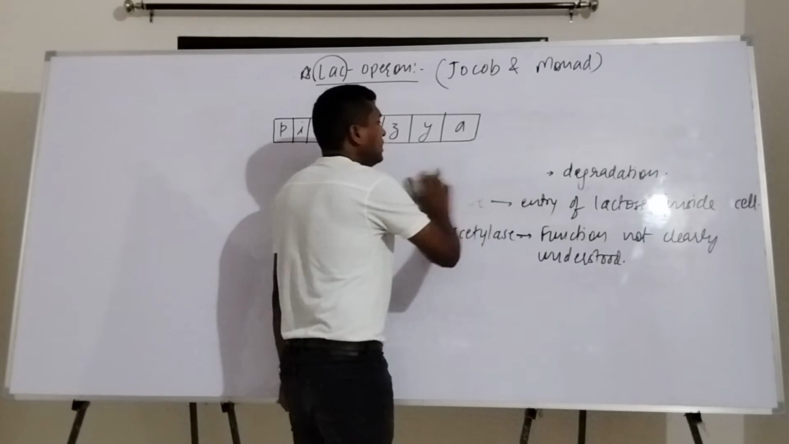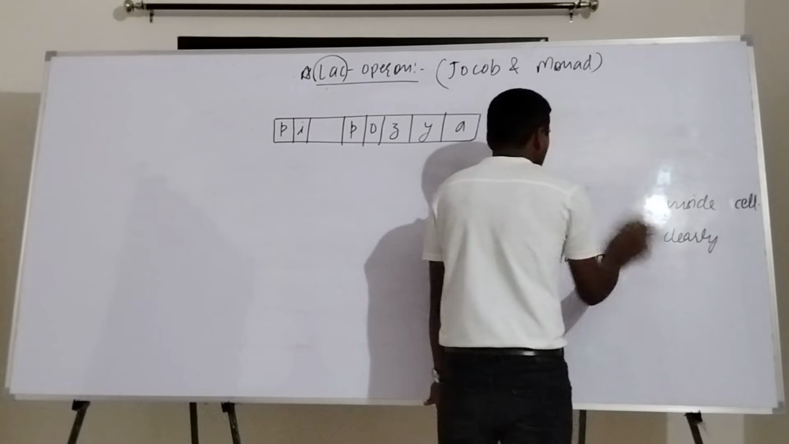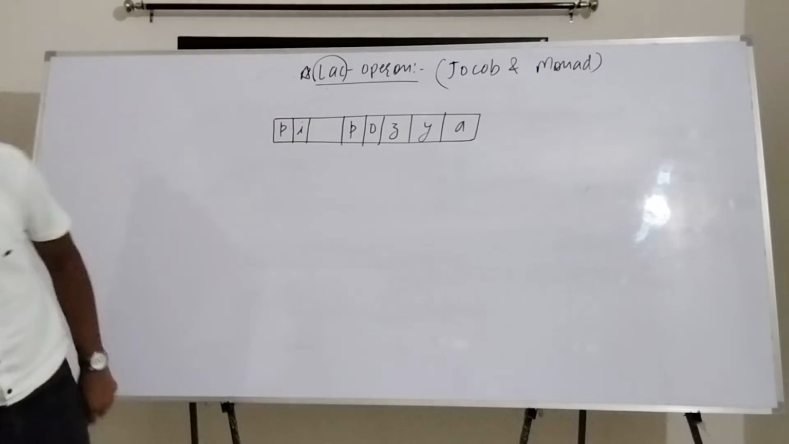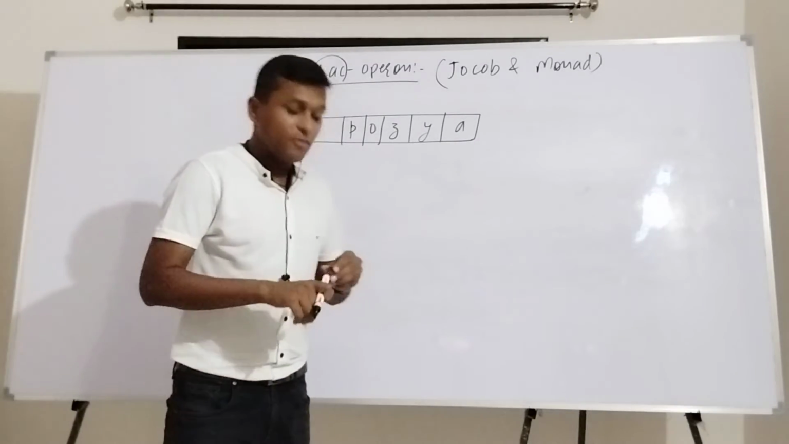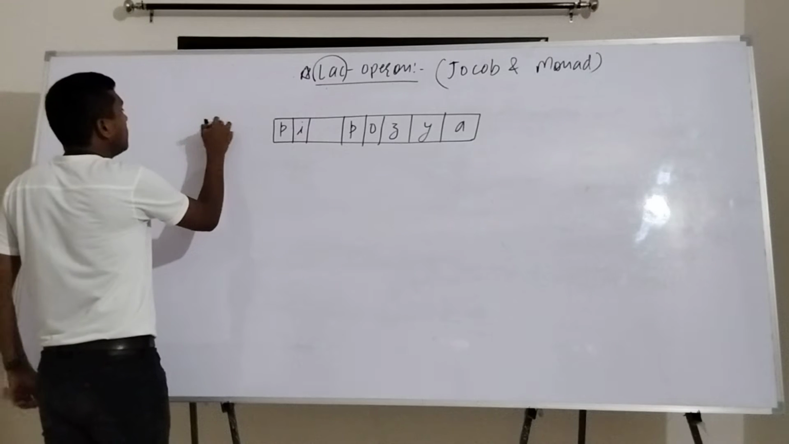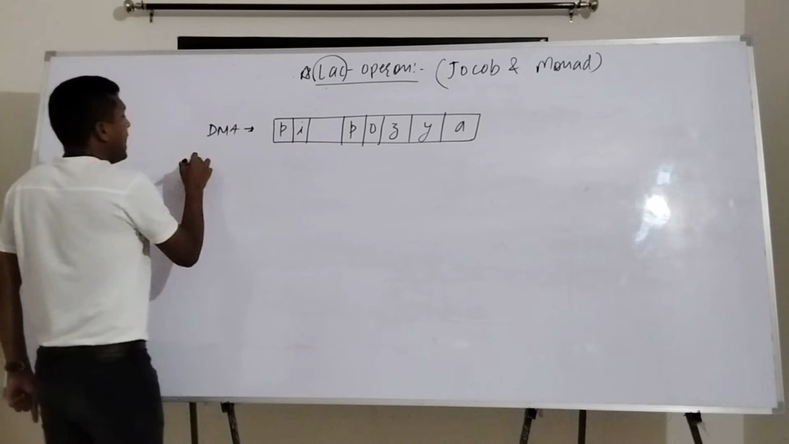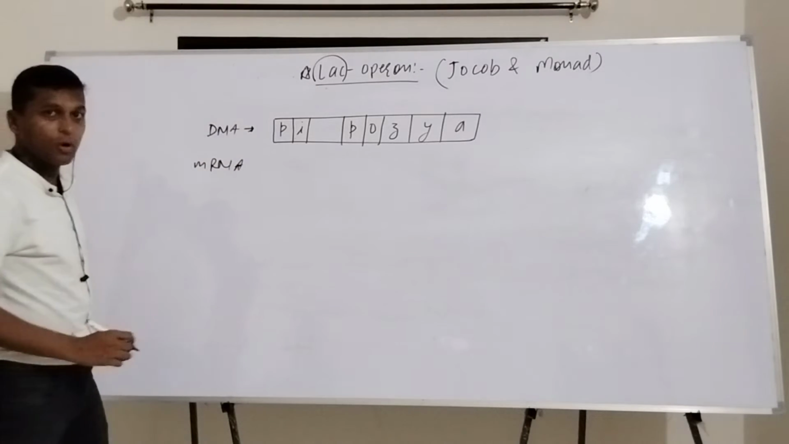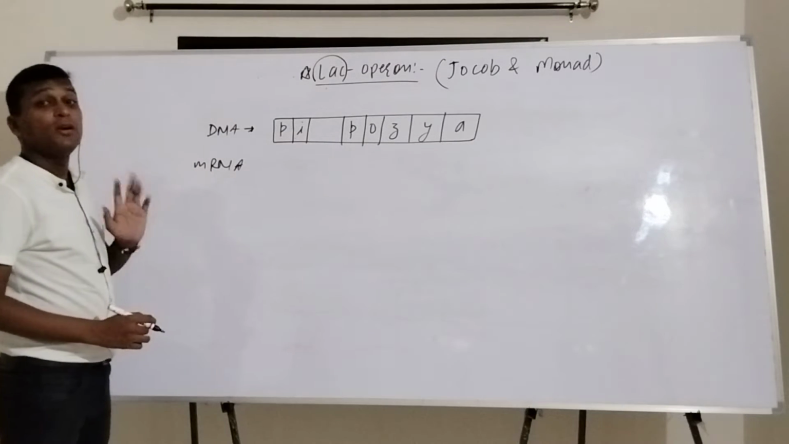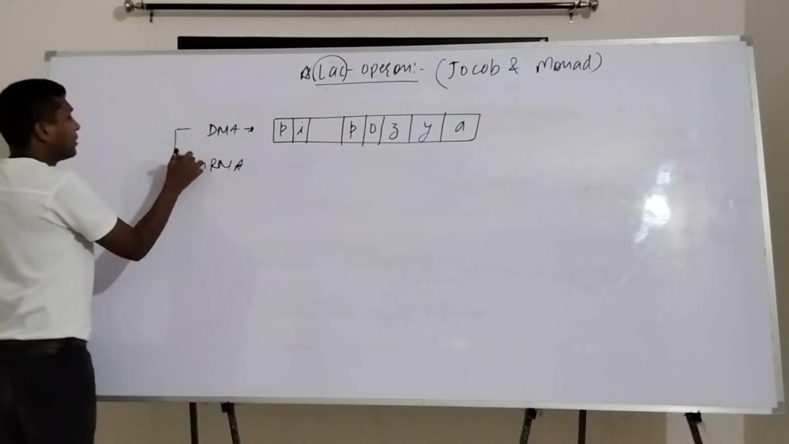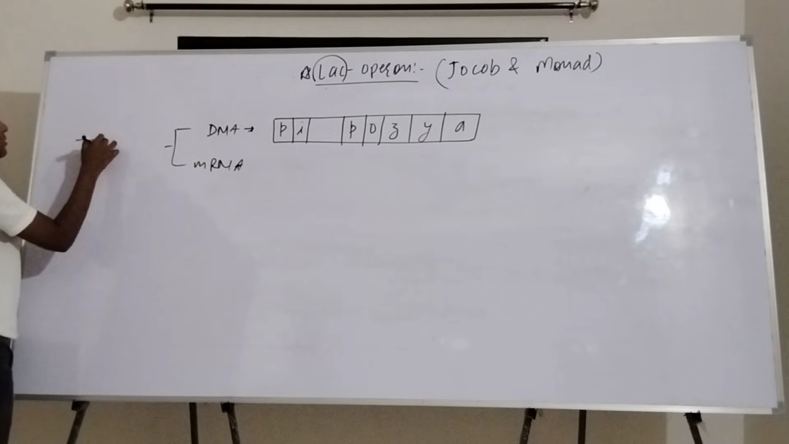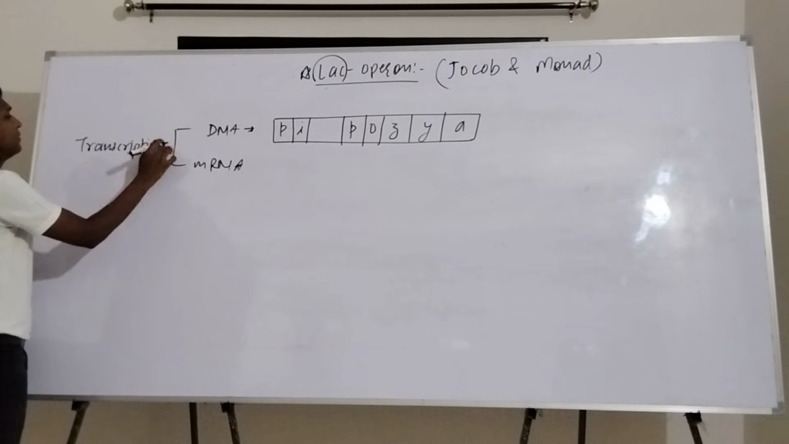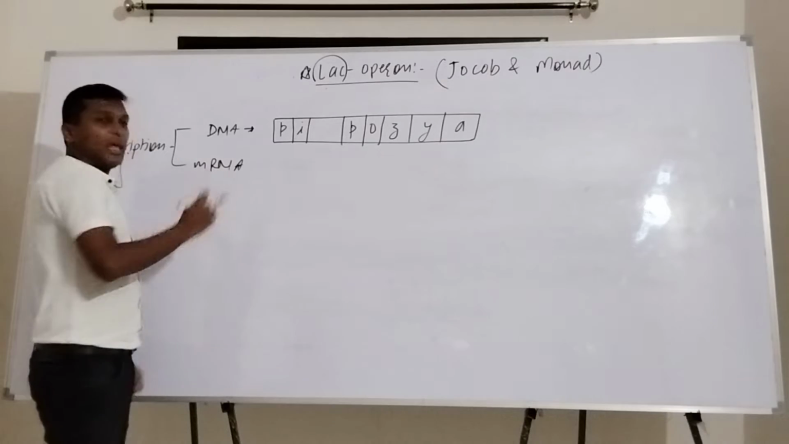Now, as you all know, you must be knowing something about protein synthesis. Protein synthesis is divided into two different parts. The first part is the copying of mRNA from this DNA. Copying of mRNA from the DNA is called transcription. This particular process is called transcription.